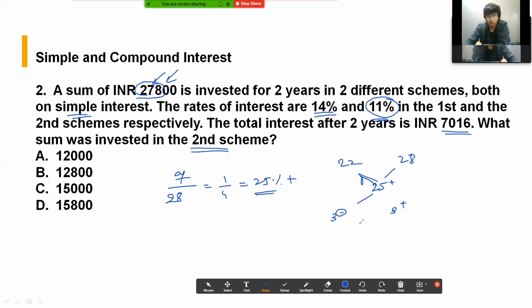Okay, so the ratio in which this was your second scheme, because it was giving 11% per annum, so in 2 years it gave 22%. Okay, so in 2 years, where I was, okay. So the ratio in which the total sum had been divided must be approximately 1:1, whereas the second scheme should be less than 50%. Okay, less than 50%, and these were the options given to you.